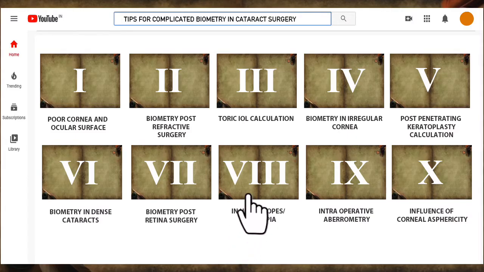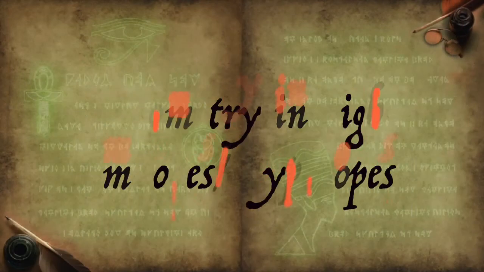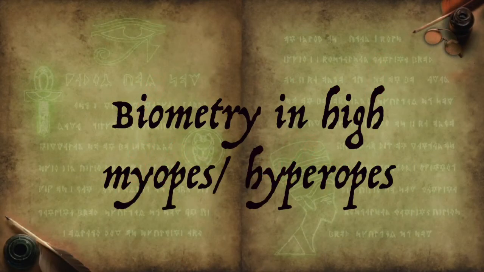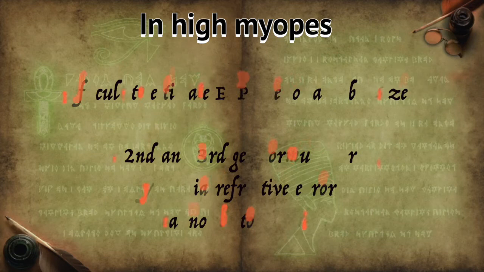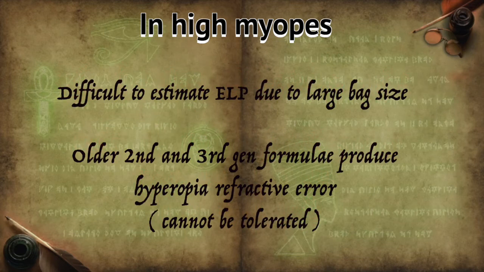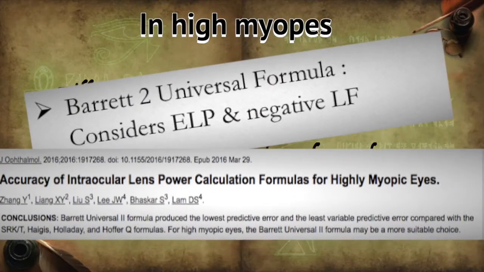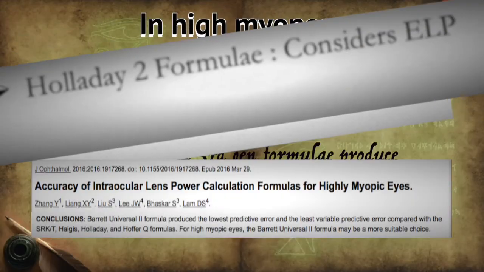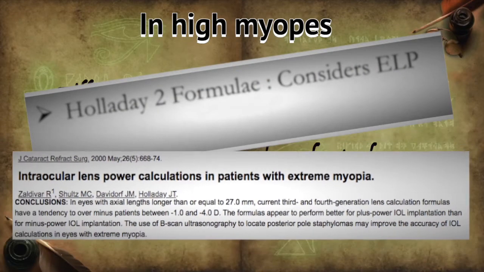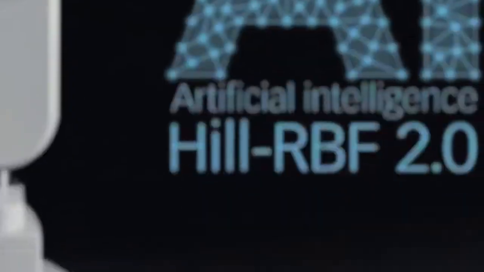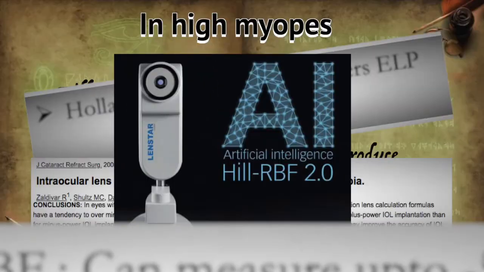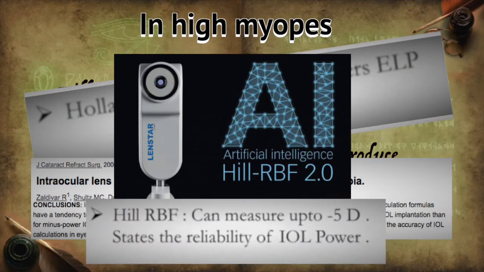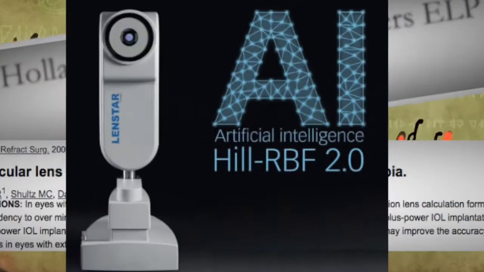The next scenario is biometry in high myopia and hypermetropia. In case of high myopia, older second and third generation formulas produce a hypermetropic refractive error. This should be avoided by all means. There have been studies which prove that Barrett's Universal 2 formula, Holladay 2 and Hill RBF formulas are effective in high myopes.